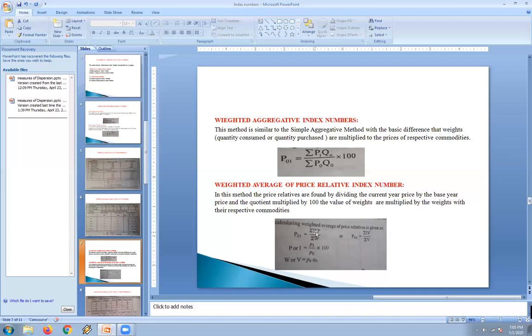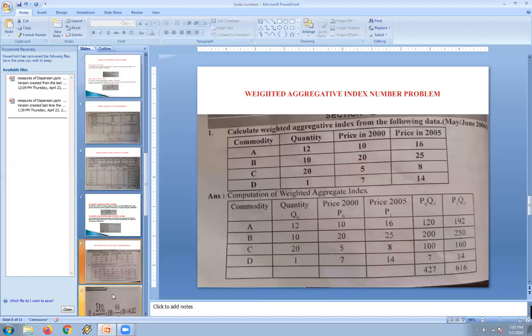So here sigma IW is in the numerator. For IW, what do we have to do? First we calculate I, as P1 by P0 into 100. And how do we calculate W? We must calculate it by adding a column of P0 into Q0. Let us see this question for the calculation of the weighted aggregative method.